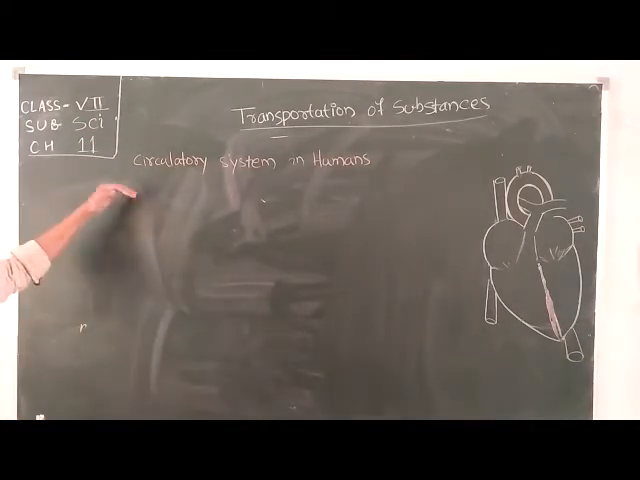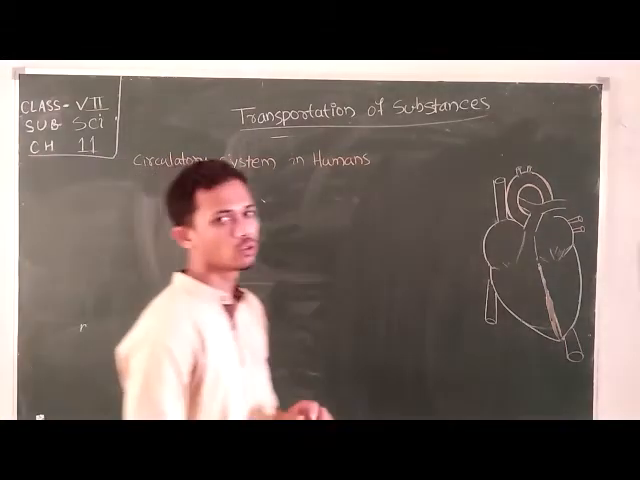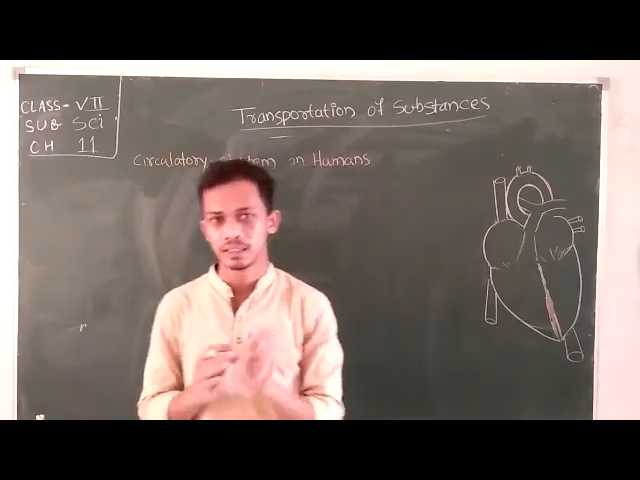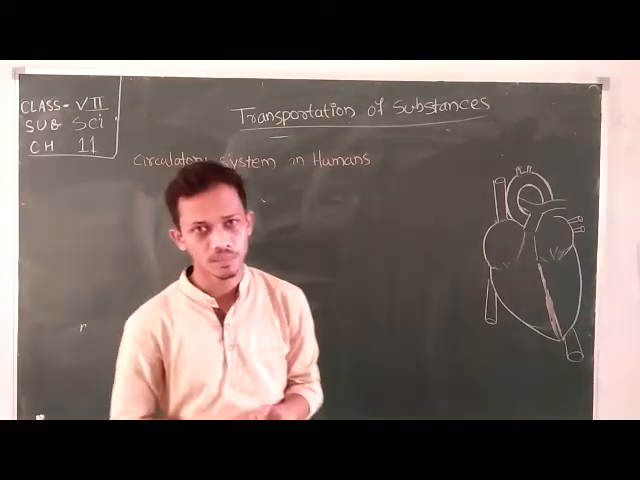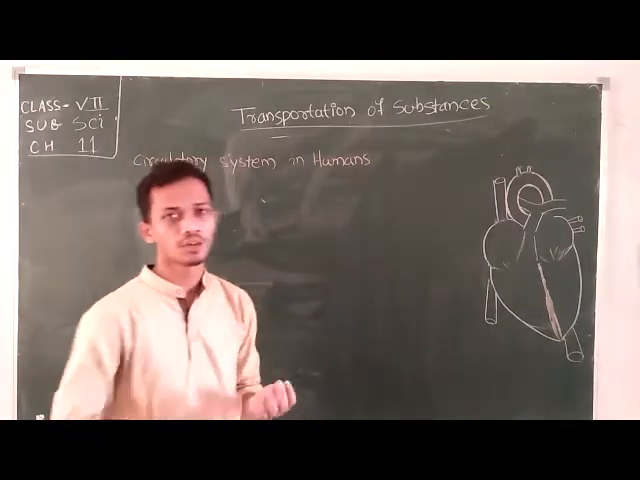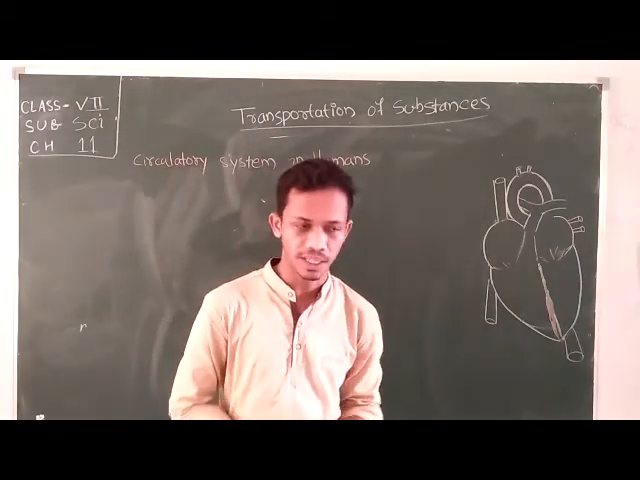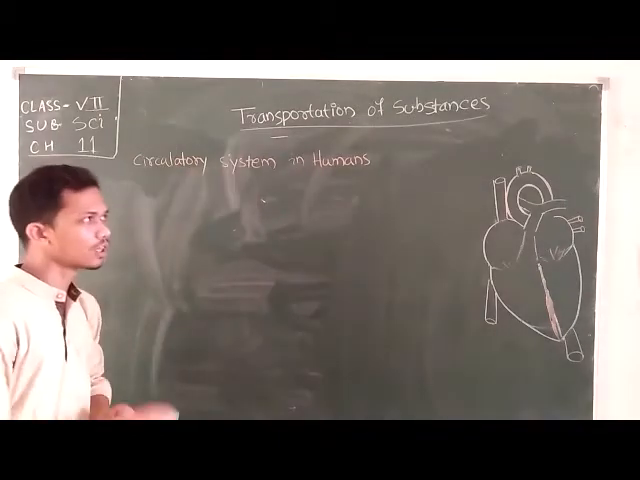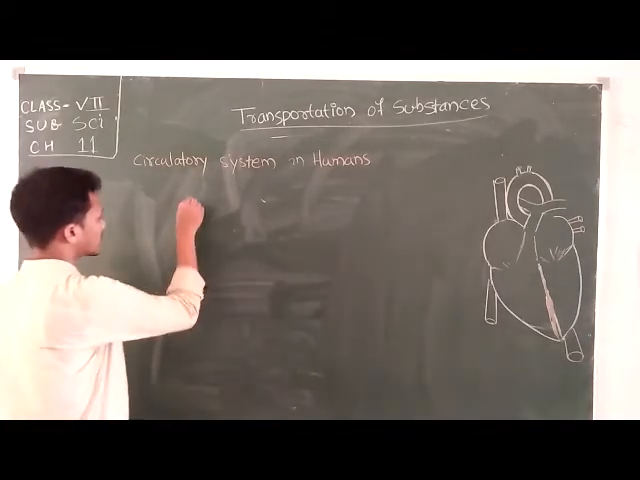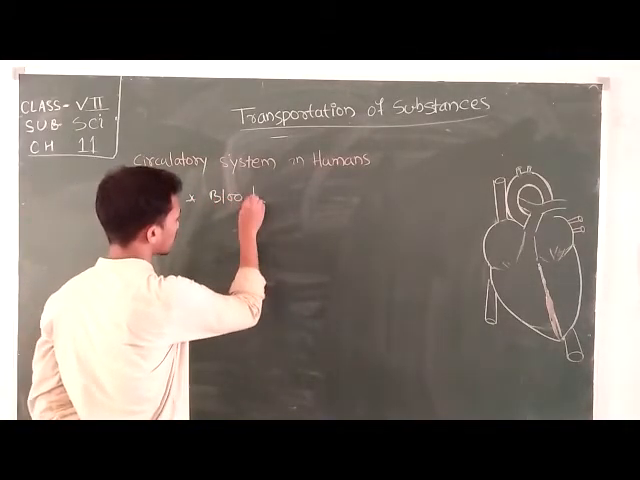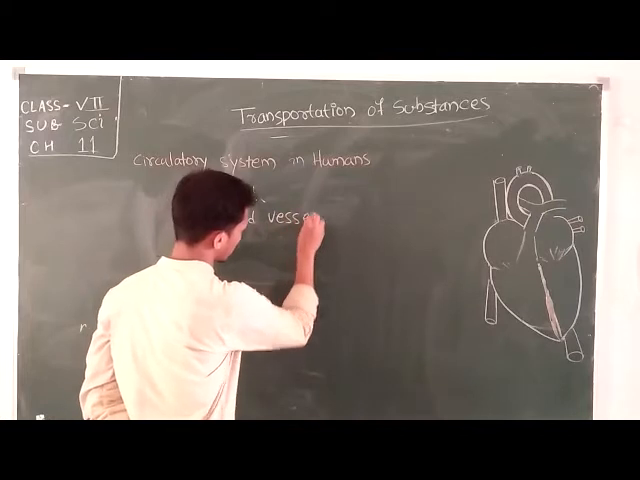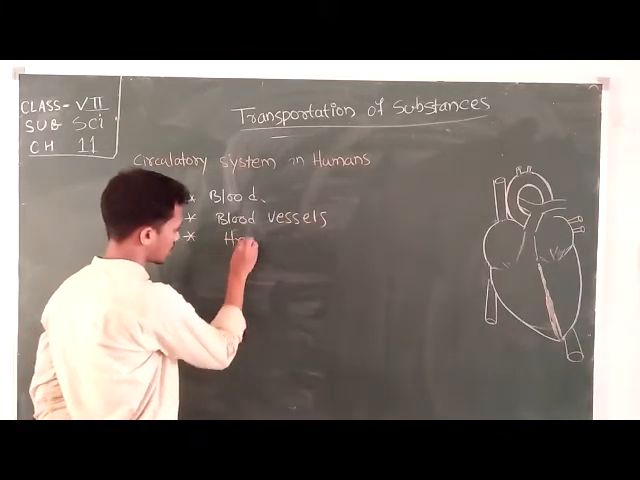Okay, so let's begin our discussion from the circulatory system in human beings. In our human body there is a system called the circulatory system. So what is the function of the circulatory system? The function of the circulatory system is to control the blood flow around all of our body. The main components of the human circulatory system are three things. First is your blood, next is your blood vessels, and third one is your heart.